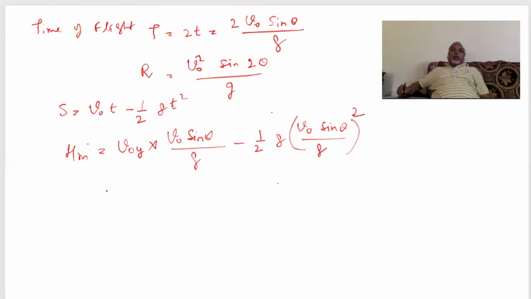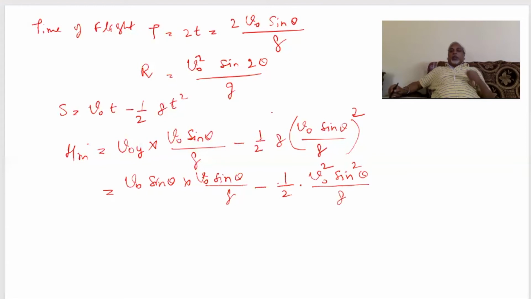This is your equation, or we can write it as V0 sin theta into V0 sin theta upon g minus half V0 sin theta, which will become squared upon g, because g cancels out, so only one g will be remaining.